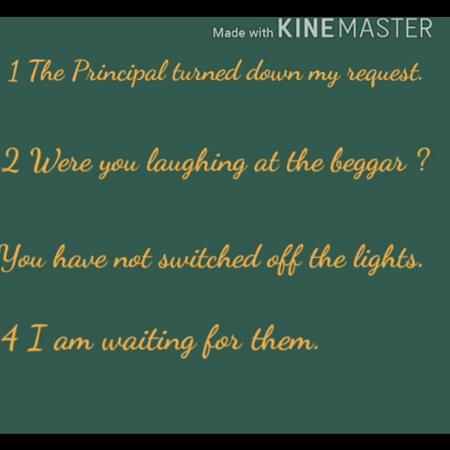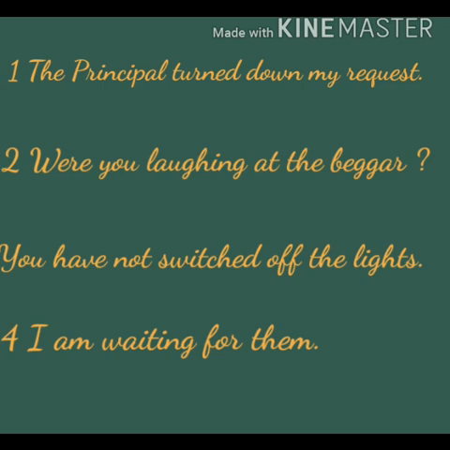The first sentence is, the principal turned down my request. Here my object is my request, so the passive voice will start with my request. Turned down is the second form of the verb. It will change into was turned down by the subject, the principal.